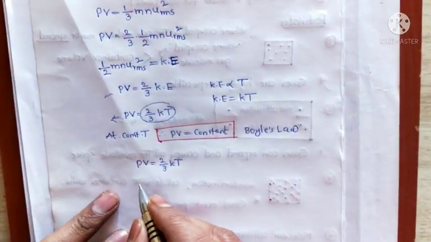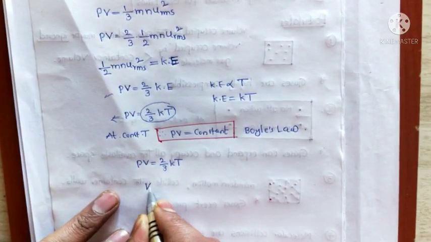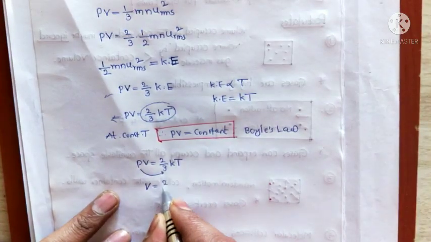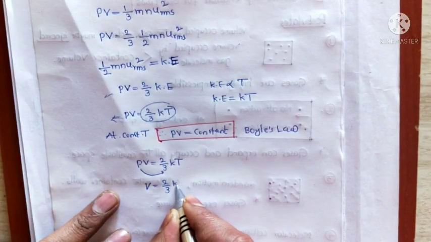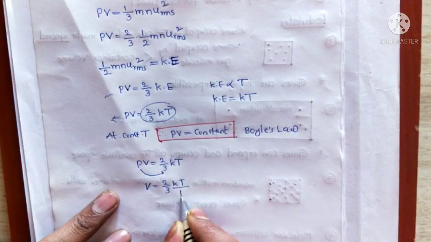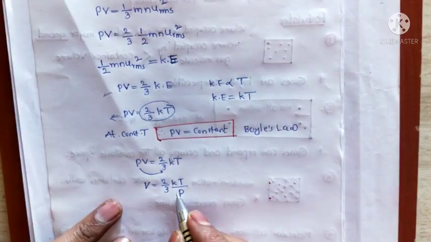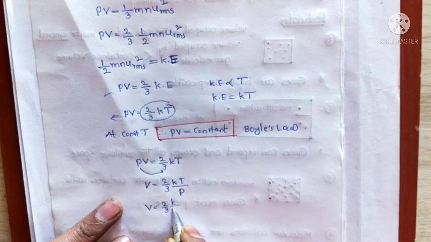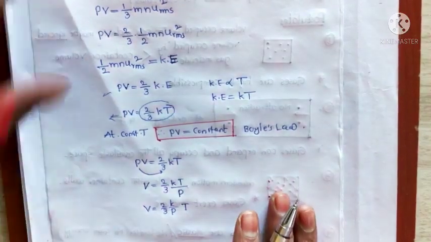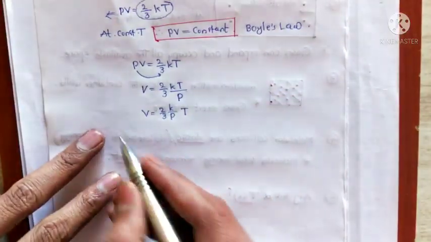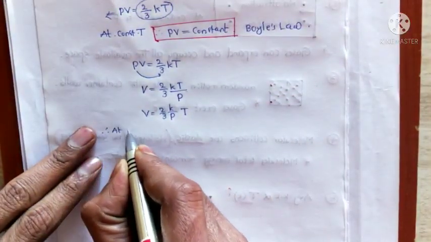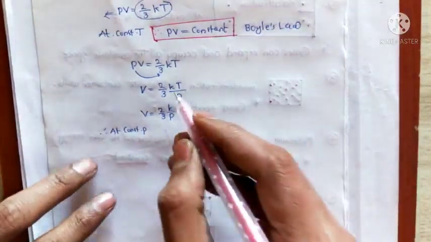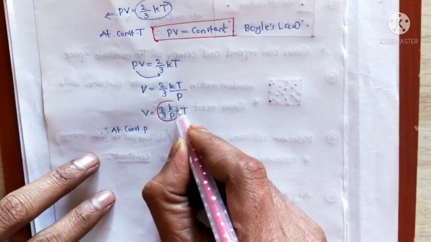Now if P comes to the other side, V equals 2 by 3 kT by P. So we write it as 2 by 3 k by P times T. Now at constant pressure, this whole term will be constant.